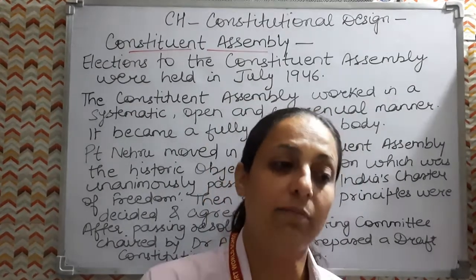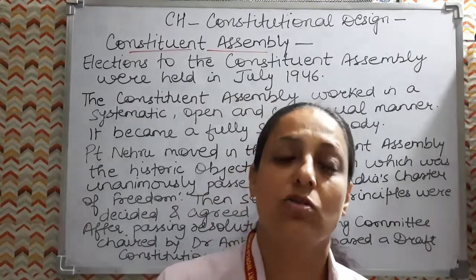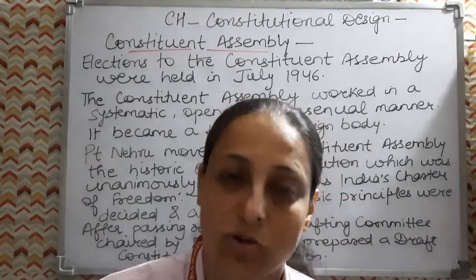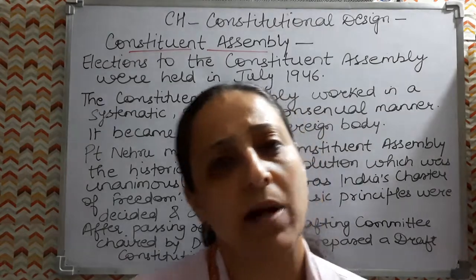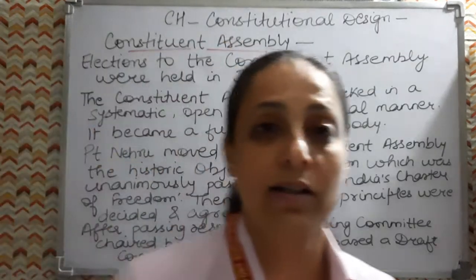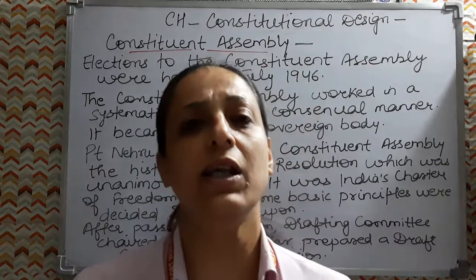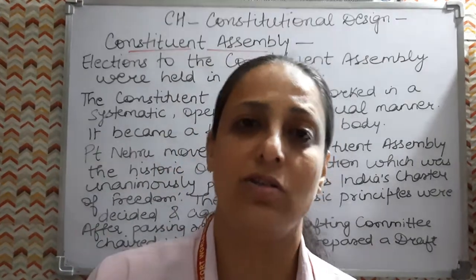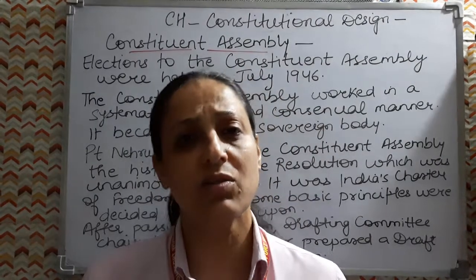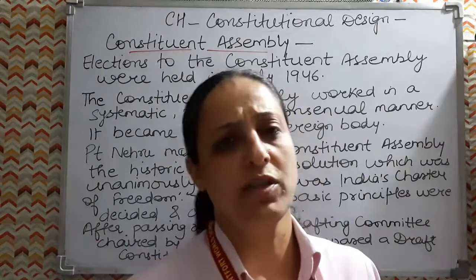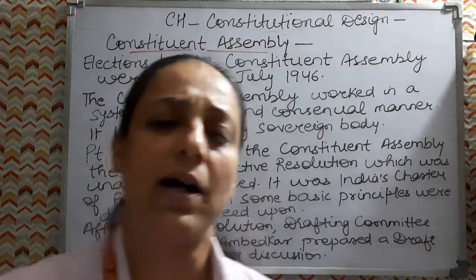At the time when the Constituent Assembly was formed, universal adult franchise was not there, so direct elections could not be conducted for the Constituent Assembly. But the members of the provincial assemblies were the members of the Constituent Assembly, and these provincial assemblies had members from the different regions of India. So automatically, the Constituent Assembly also had members from different parts of India.